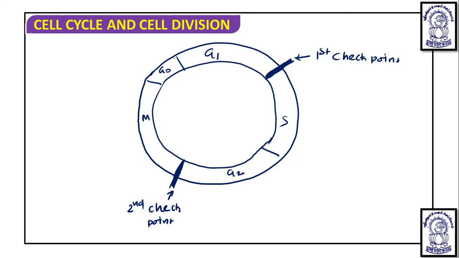So these checkpoints are located, and it is known that the first checkpoint, G1 to S, is the major checkpoint.